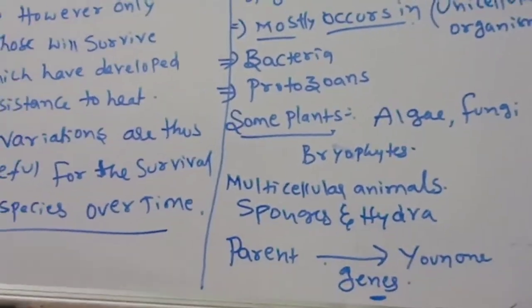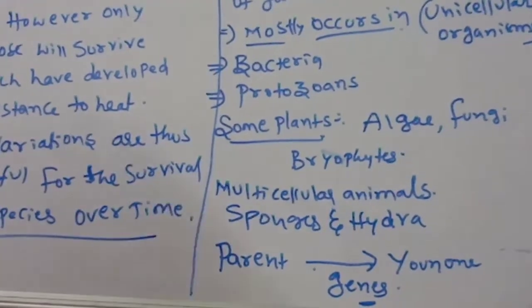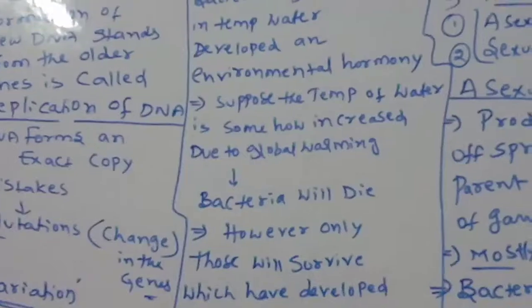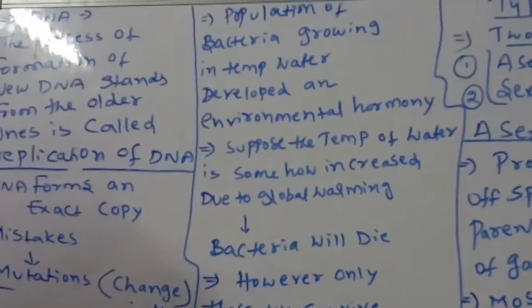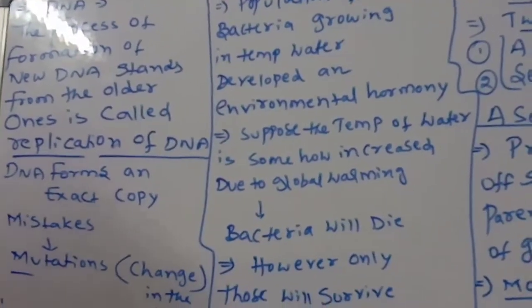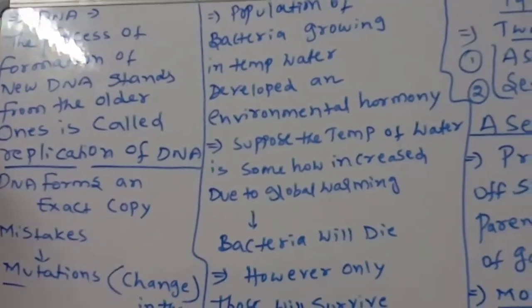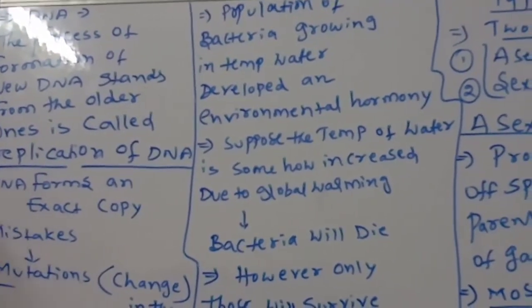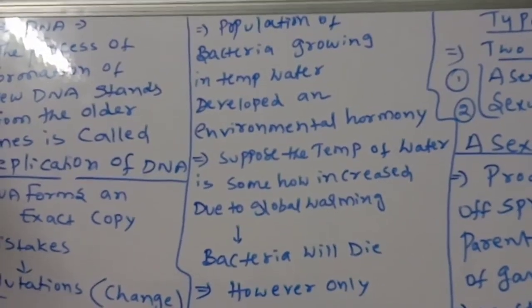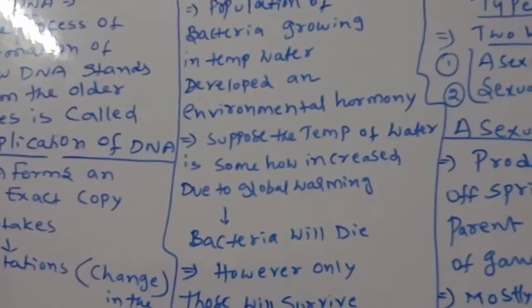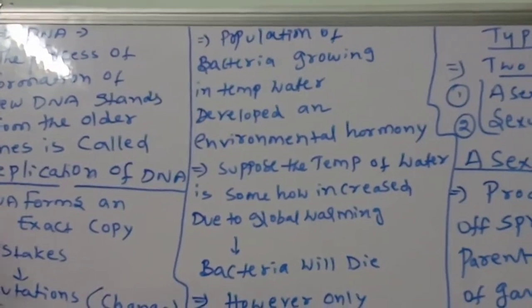Okay, children. Now we are going into detail. Observe very carefully what I am telling. DNA. What is DNA? Deoxyribose nucleic acid, right?